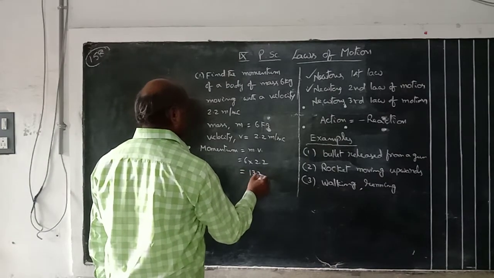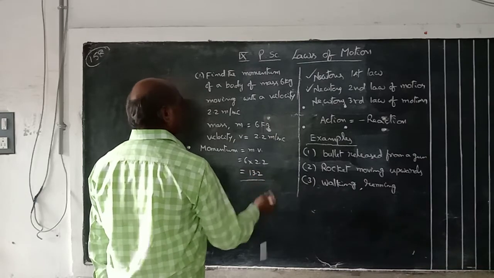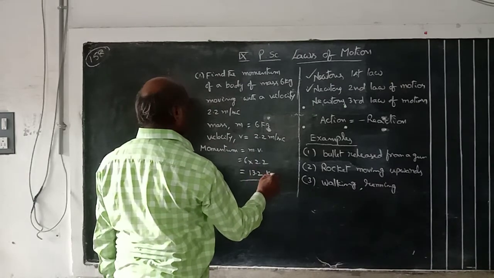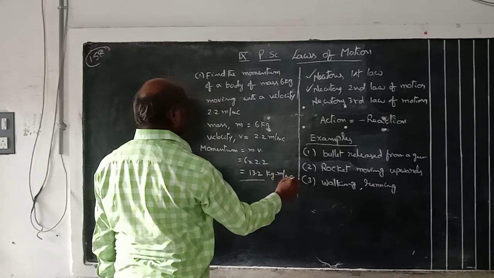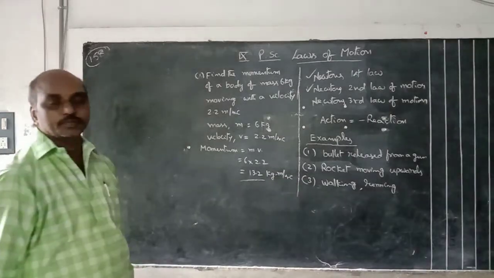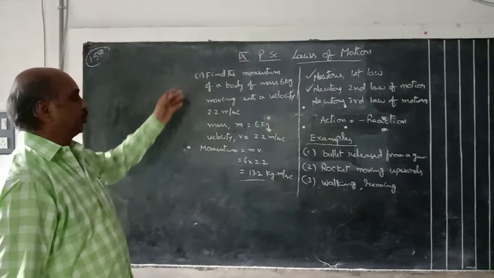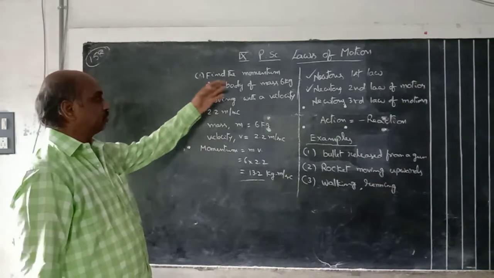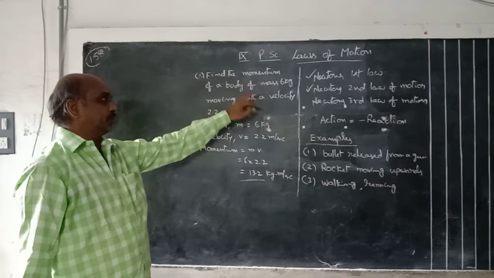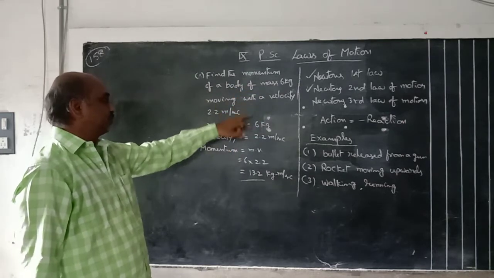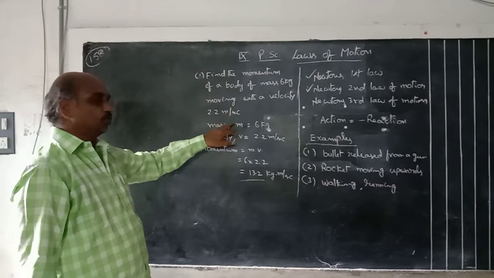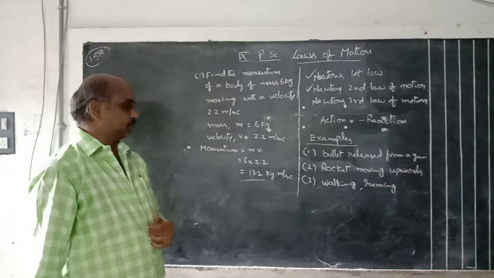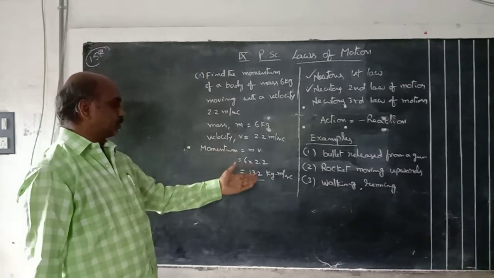After that, put the point before the last digit, so 13.2. The units are kg meter per second. Here, we have to find the momentum of a body. Mass and velocity are given, denoted by m and v. Momentum is the product of mass and velocity, so 6 into 2.2 is 13.2.